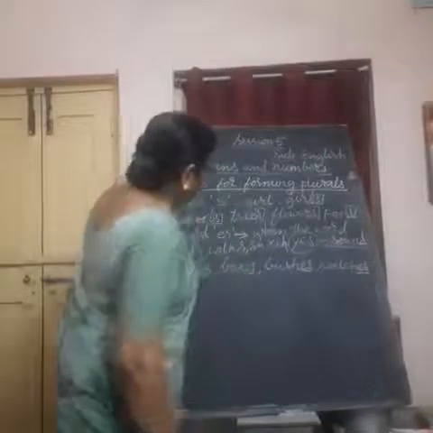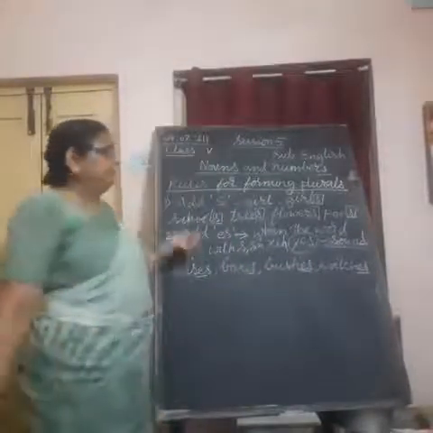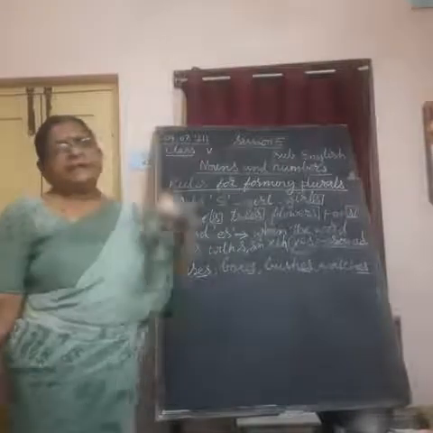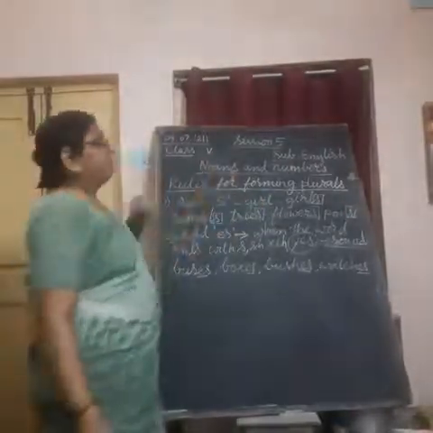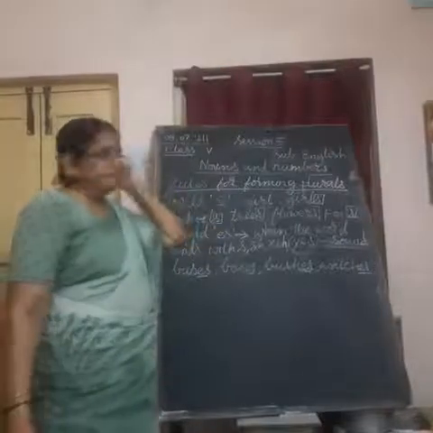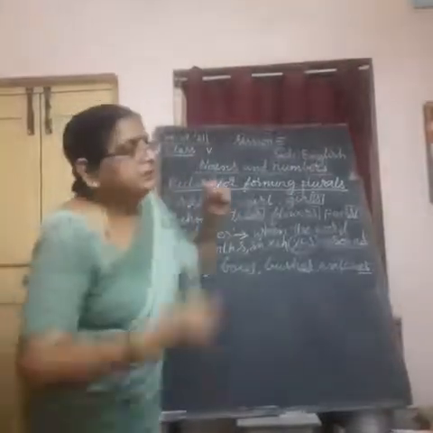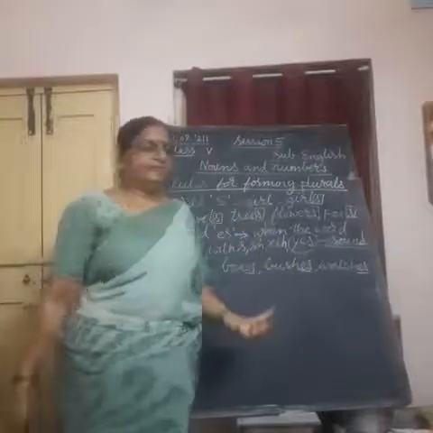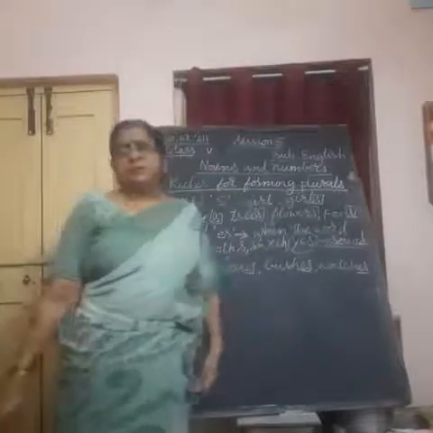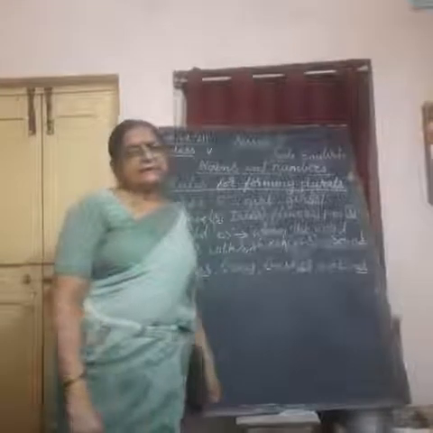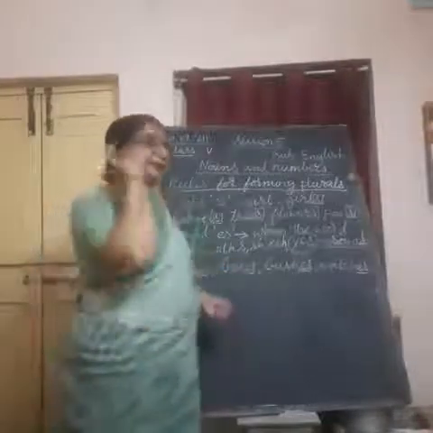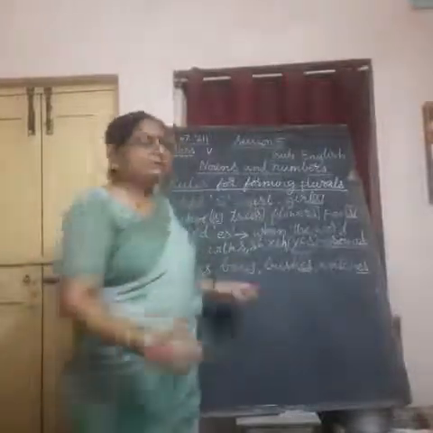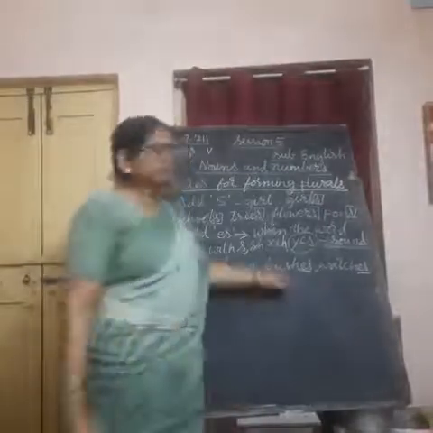So, when we add es to the word, after forming its plural form, we get the complete sound of S, like S ma'am, S teacher, S dad, S mom, you say no. That S sound completely you get after forming its plural form.